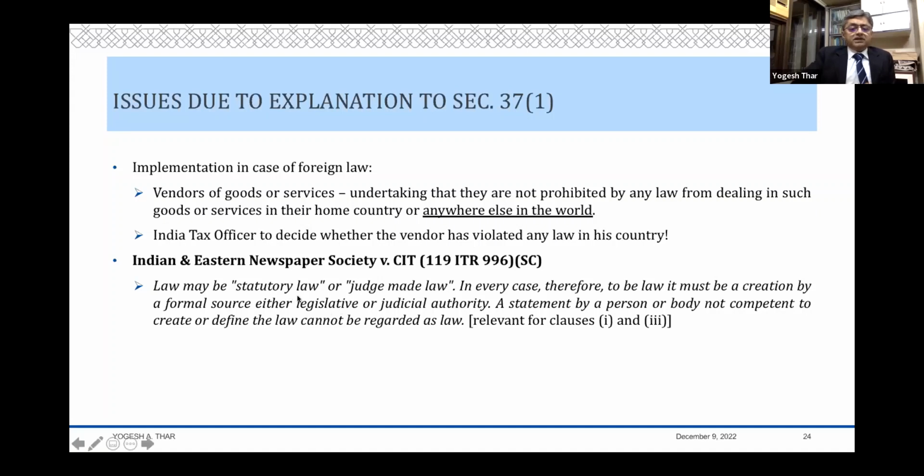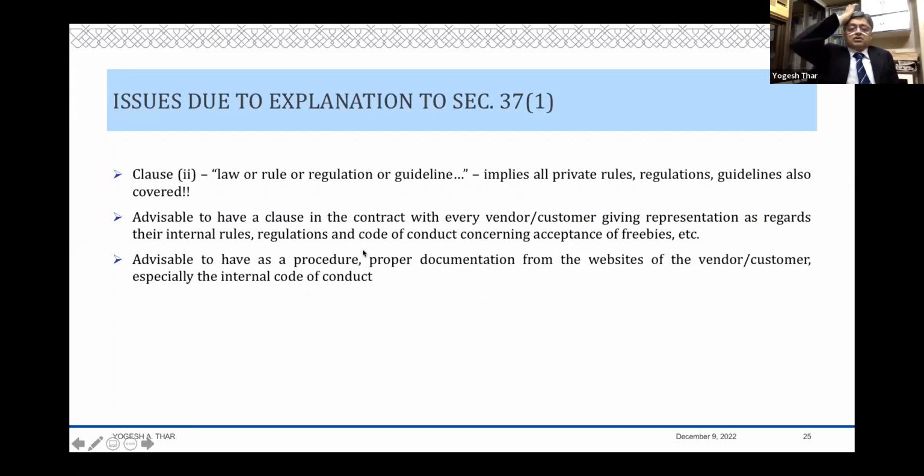Then what is law? The law may be statutory law or a judge-made law. In every case, to be law, it must be a creation of a formal source, either legislative or judicial authority. A statement by a person or a body not competent to create or define a law cannot be regarded as law. But now they have extended the wings over here, and they have said not just law, but rule or regulation or guidelines. So when the word law means a statutory law or a judge-made law, it also includes statutory rules, but then you are saying rules or regulations or guidelines.